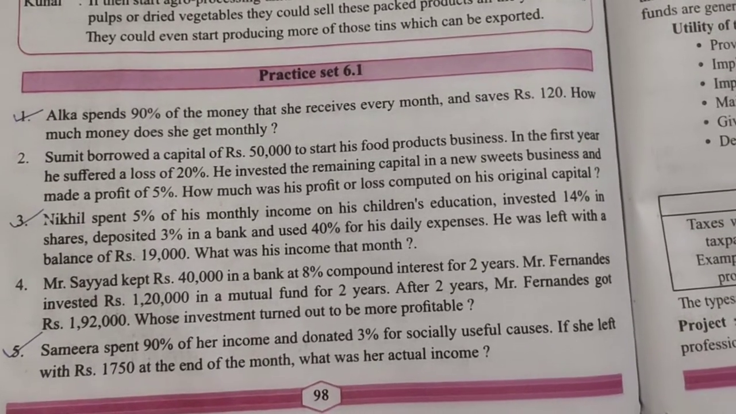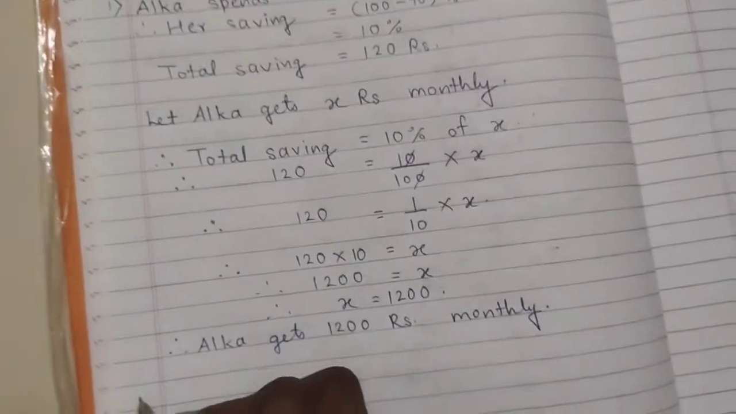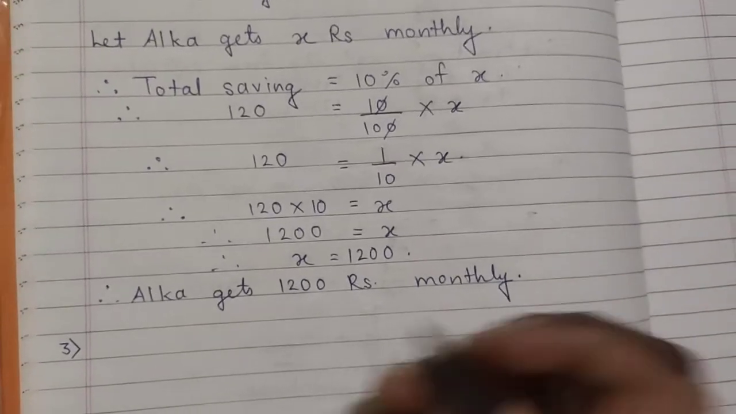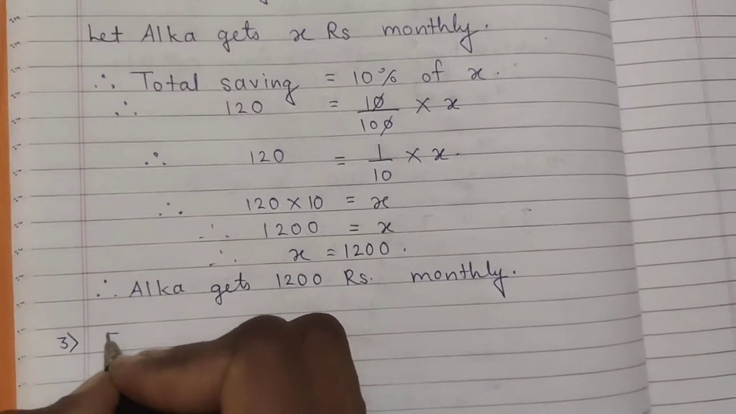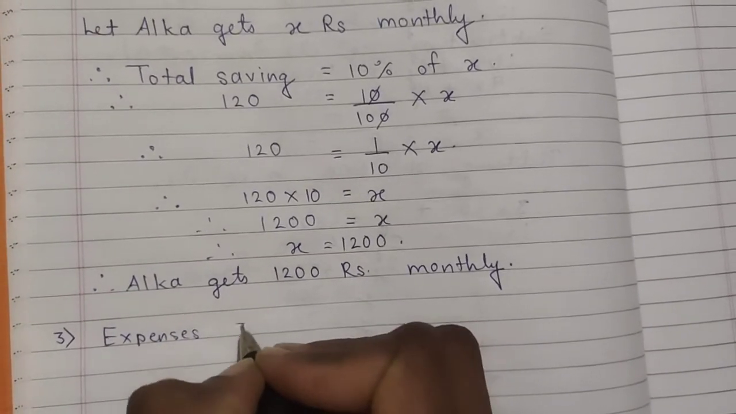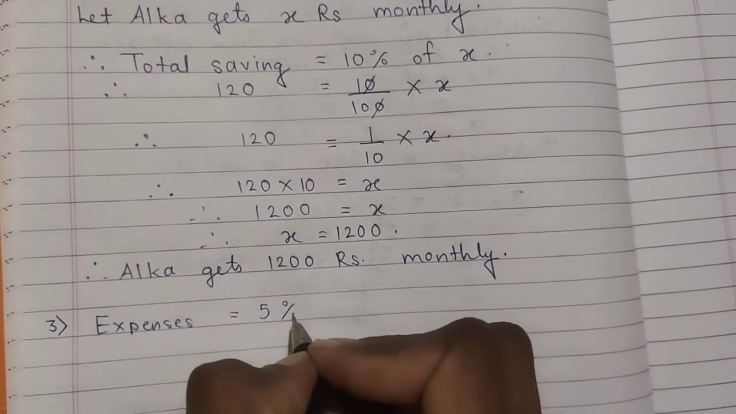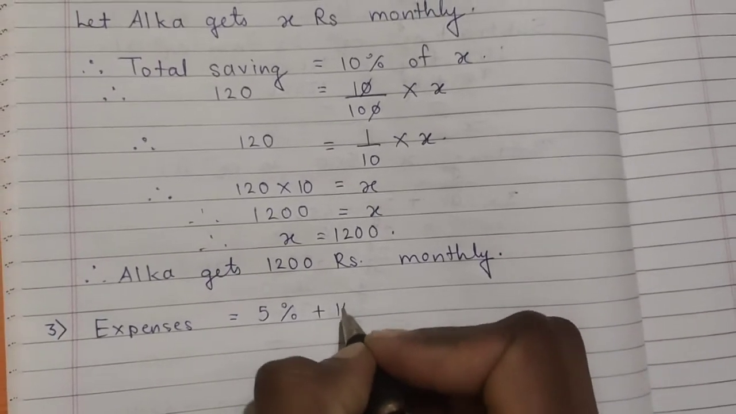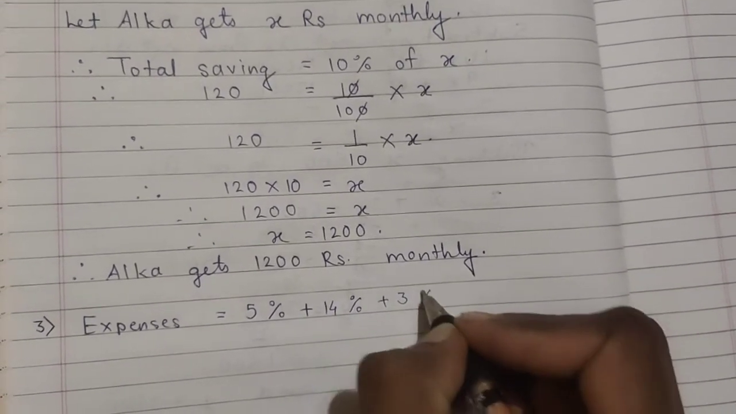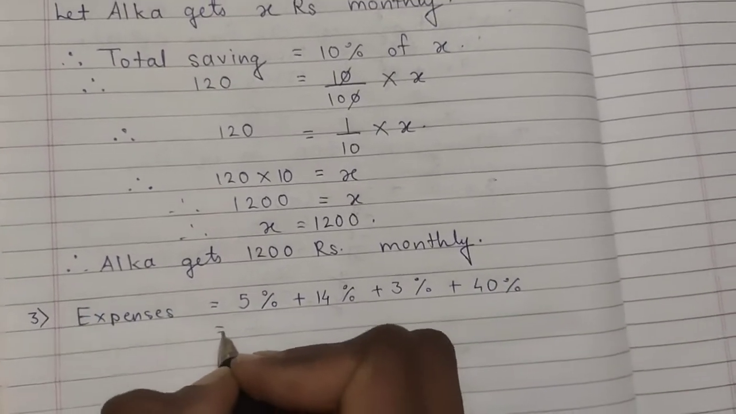So we will solve it the same way just like I did the first one. Okay, so let us follow the same method. First thing is what? We will find out how and where he is investing all the amounts. Expenses. Okay, so first we will find out expenses. Now in terms of expenses, 5% in the children's education, 14% in shares, 3% in banks, and 40% for daily expenses. So these all are his expenses.